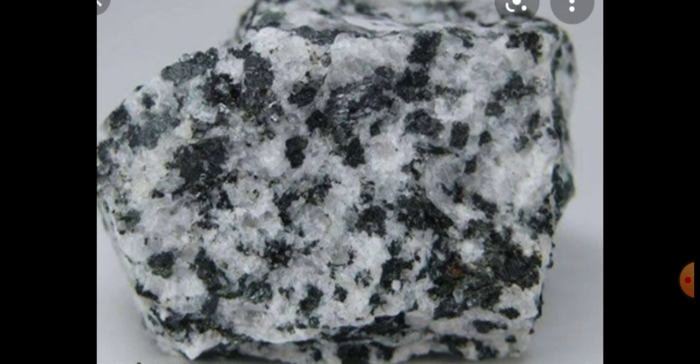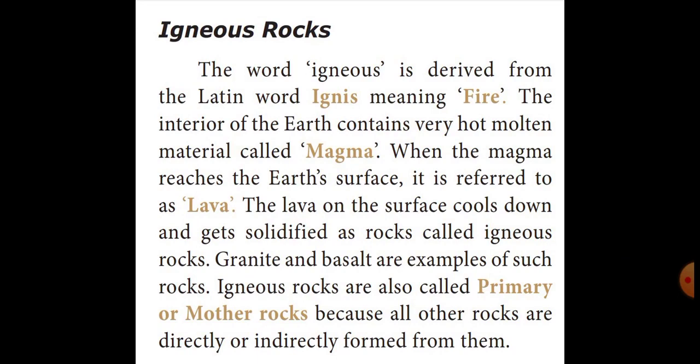Students, listen very carefully. The word igneous is derived from the Latin word ignis, which means fire. The interior of the earth contains very hot molten material called magma. In the previous class, we learned about magma. In the lower part of the mantle, the rocks are in molten form. That molten rock inside the earth is called magma. When this magma reaches the earth's surface, it is referred to as lava.